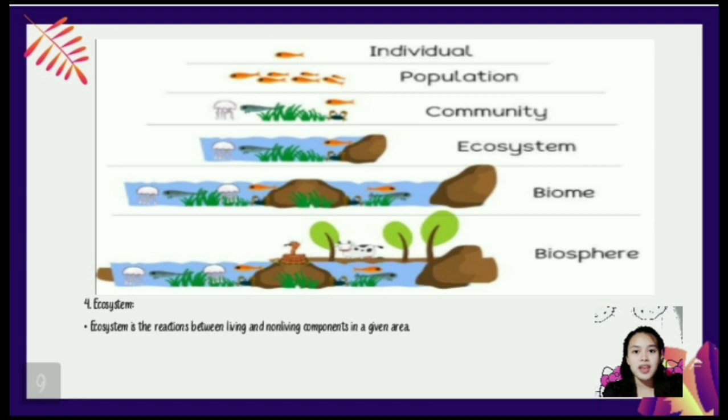While the ecosystem is the interaction between living and non-living components in a given area. An ecosystem is defined as a structural and functional unit of the biosphere consisting of a community of living beings and the physical environment, both interacting and exchanging materials between them. The term ecosystem was coined by A.G. Tansley in 1935. An ecosystem is a functional unit of nature encompassing complex interaction between its biotic and abiotic components. For example, a pond is a good example of an ecosystem.